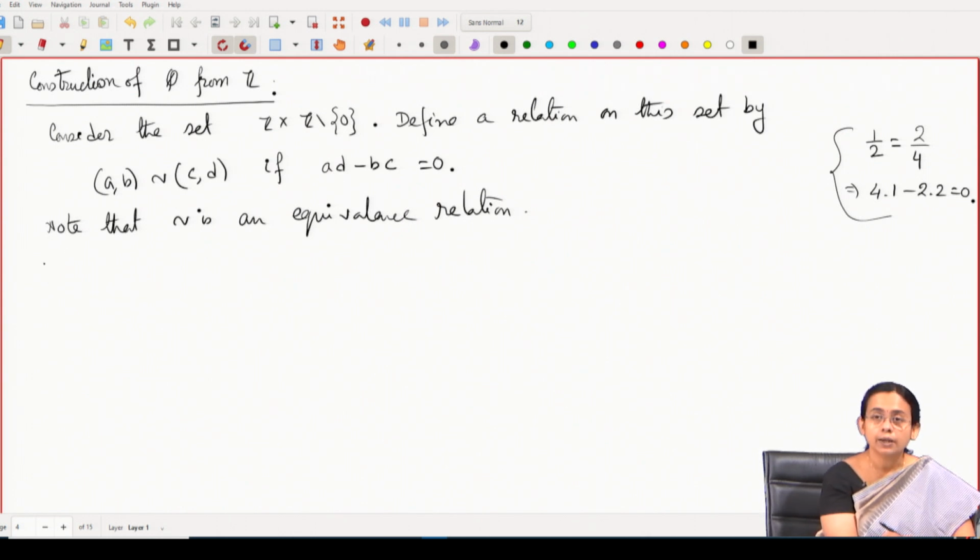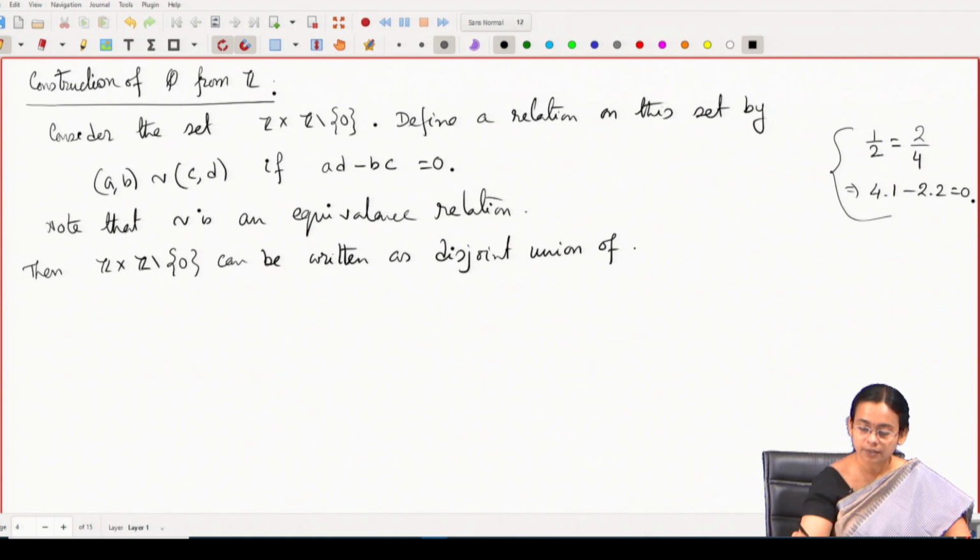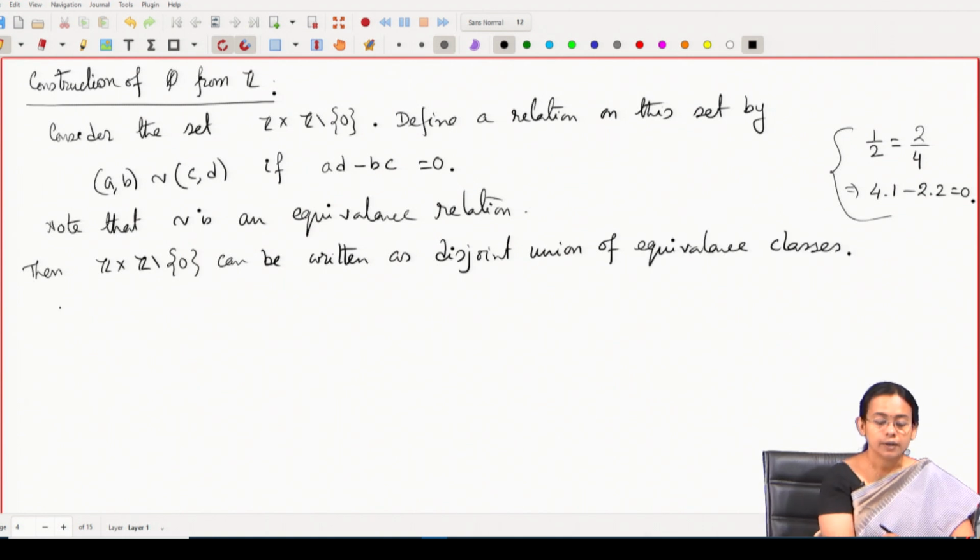And I know that if we have an equivalence relation, then this set can be written as a disjoint union of equivalence classes. So, this Z cross Z minus 0 can be written as a disjoint union of these equivalence classes, and these equivalence classes are nothing but the rational numbers.